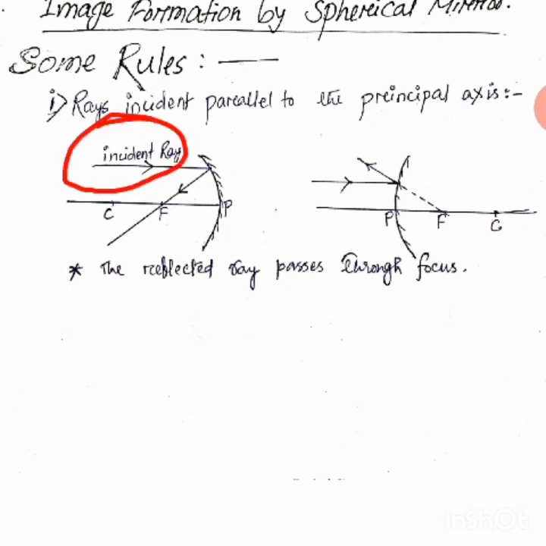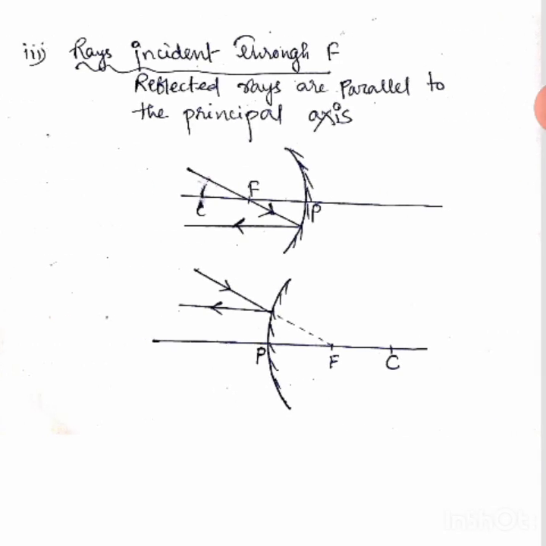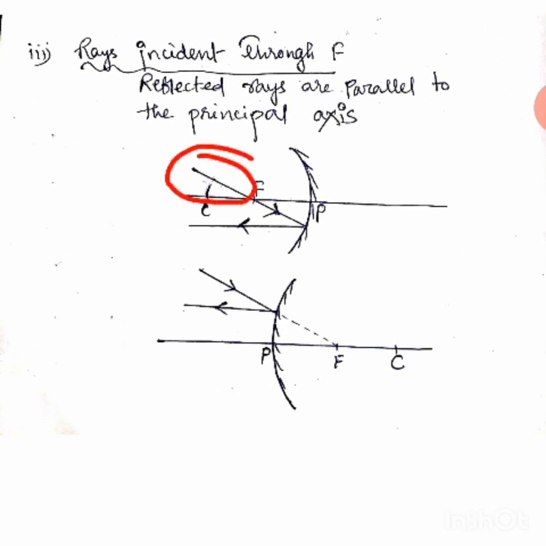Incident ray is parallel to the principal axis and reflected ray is passing through focus, but here it will be opposite. Here the incident ray is passing through focus, and the reflected ray is parallel to the principal axis. It is just opposite to that. If any ray which is incident,